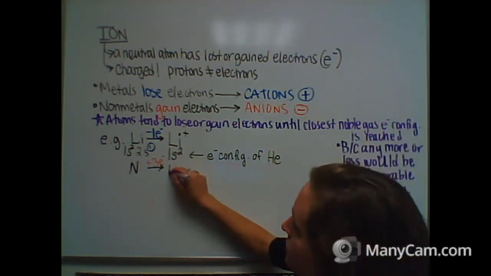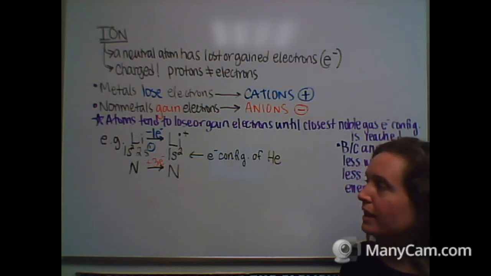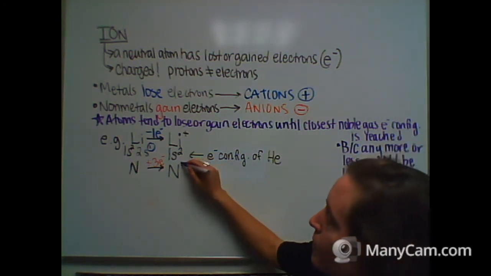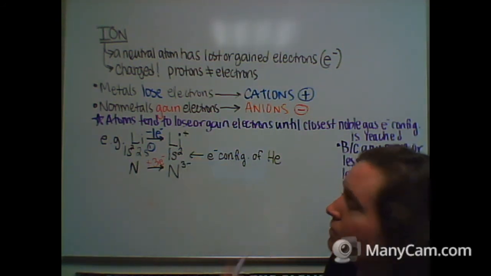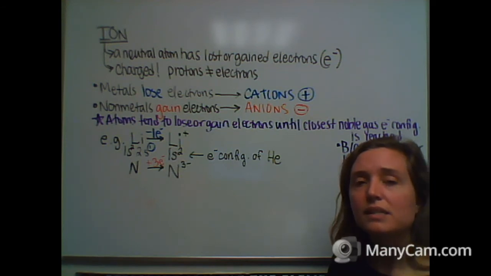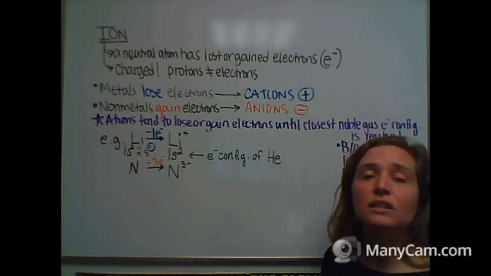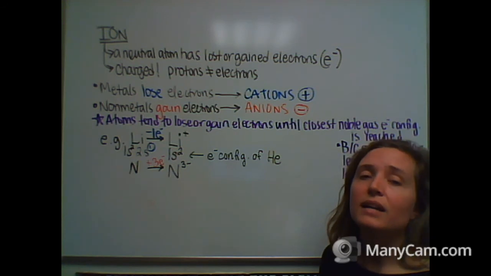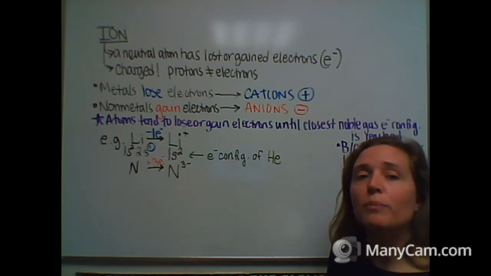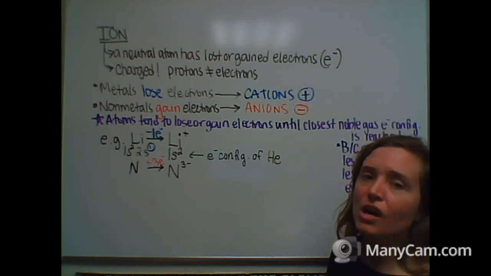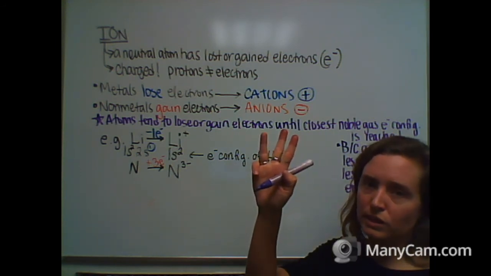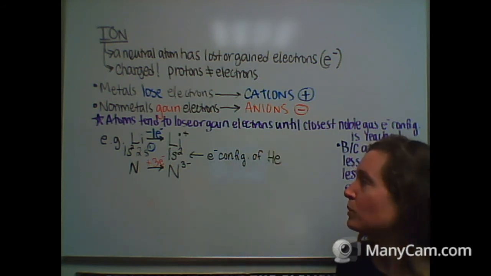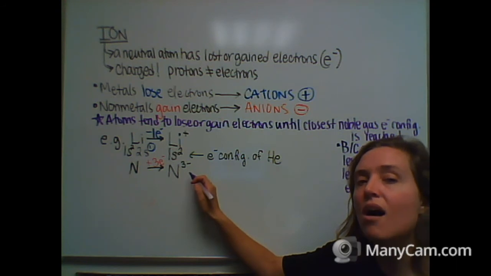And so we are going to write its charge as what? 3 minus. Right? It now has 3 extra electrons in the valence shell, and so the protons are no longer balanced. There's a surplus of electrons, and there's a surplus of 3 of them, so it's got a 3 minus charge. We call this nitride, nitride.